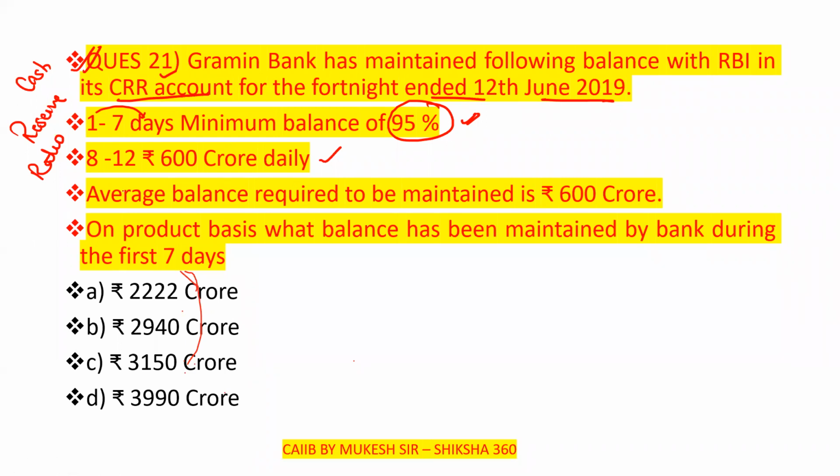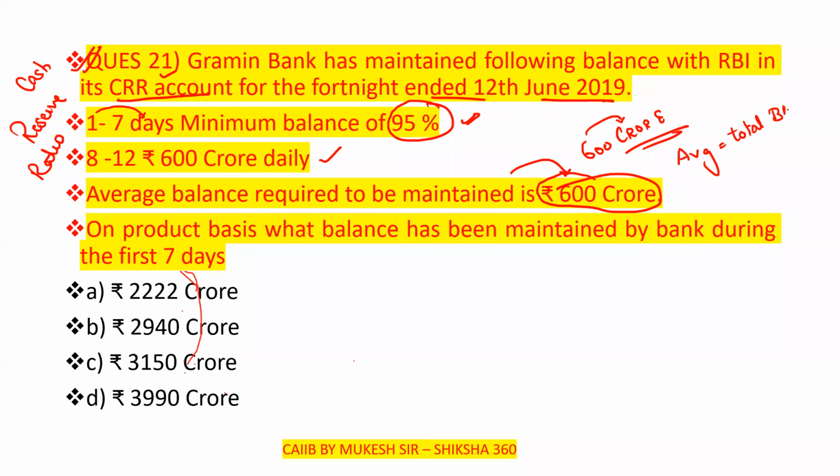So the average balance required to be maintained is 600 crore. If it is the average balance, what is average? Total balance upon number of days. Try to understand the concept here. I have already discussed this question with all of you, but again, average is equal to total balance upon number of days.